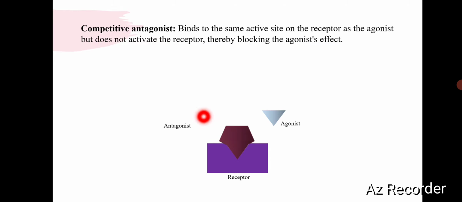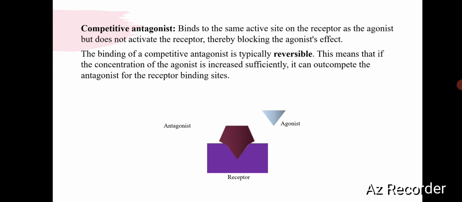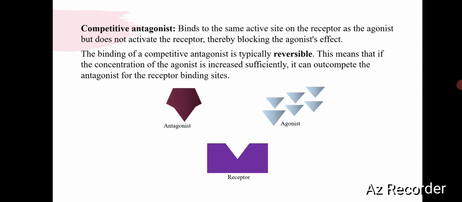A competitive antagonist binds to the same site on the receptor as the agonist, but does not activate the receptor. It blocks the effect of the agonist on the receptor. The binding of a competitive antagonist is typically reversible. This means that by increasing the concentration of agonist significantly, it can replace the antagonist from the receptor binding site.